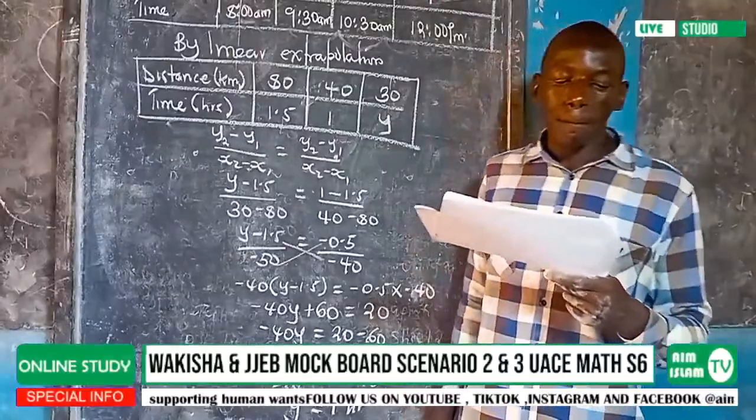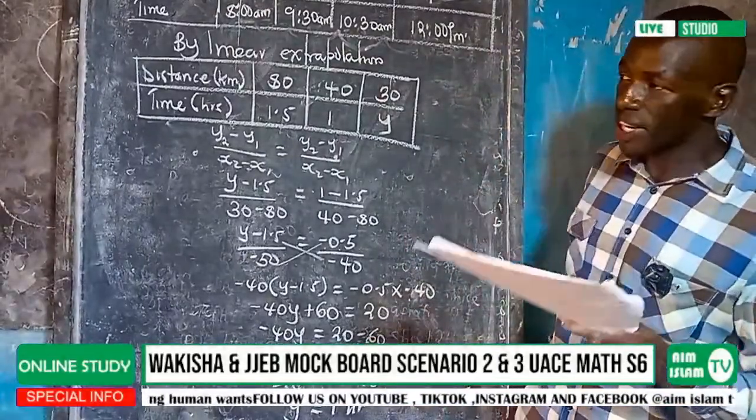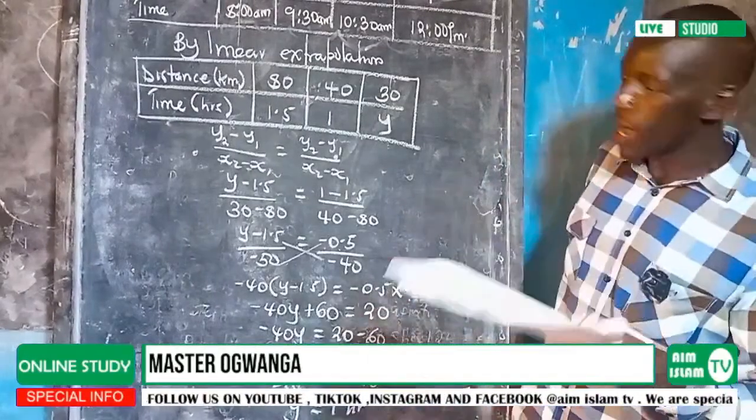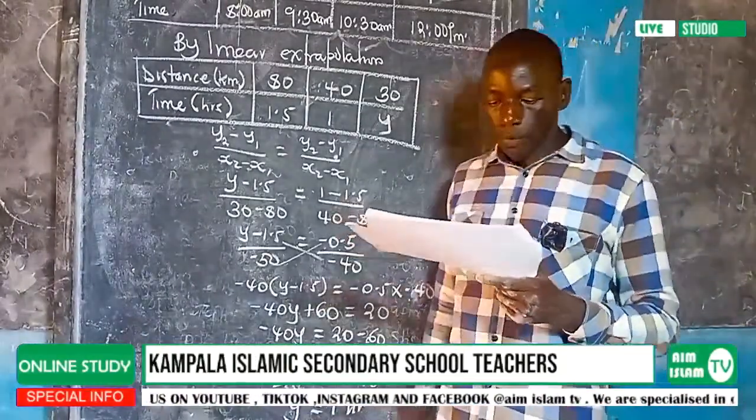Part B, they are saying, based on the engineer's estimation, decide whether Mr. Mukasa would qualify for the PDM fund.